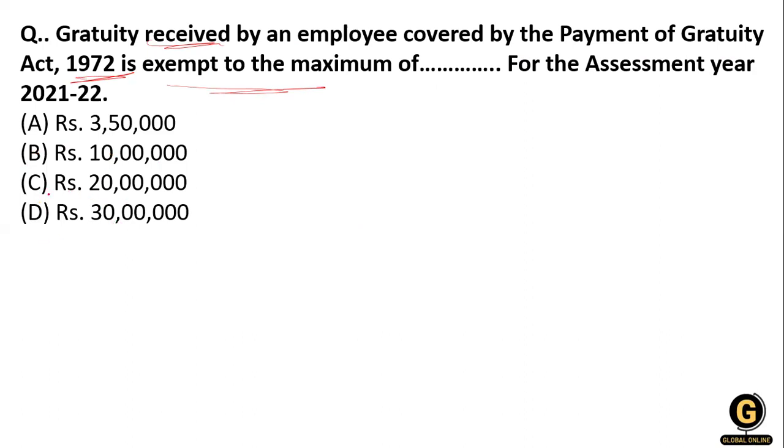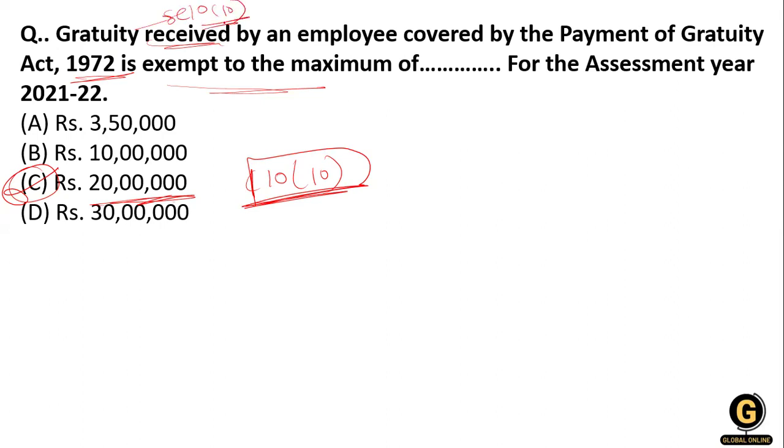What will be the right answer? Yes, option C, 20 lakh, is the right answer. This maximum amount is exempted under Section 10, the exemption section given for the gratuity received.